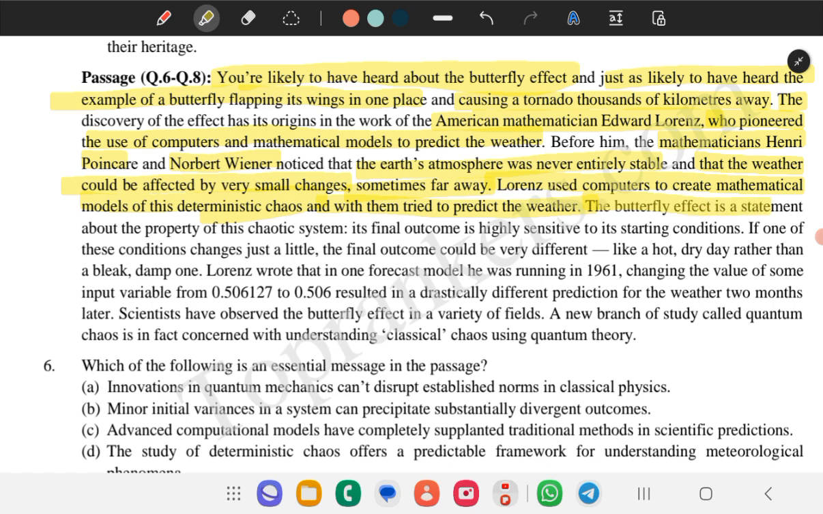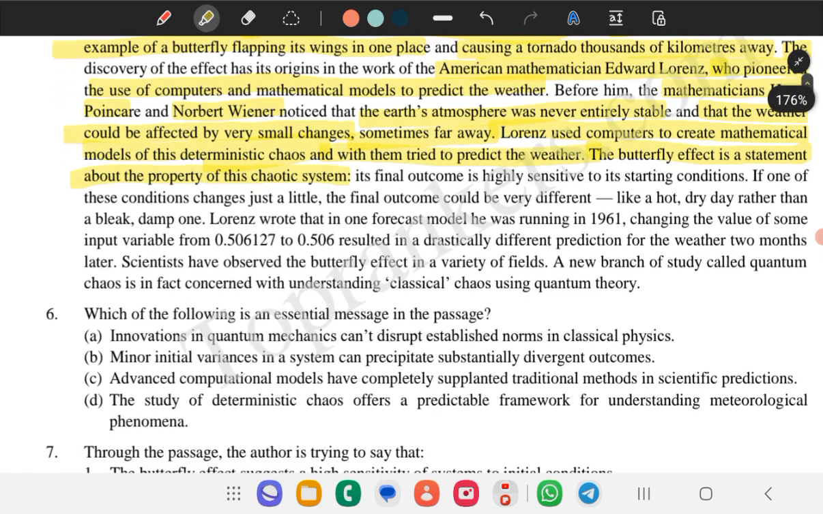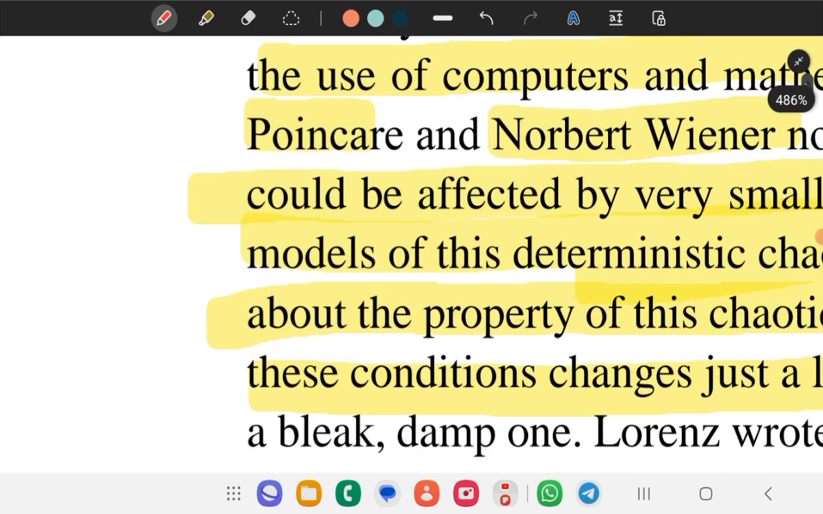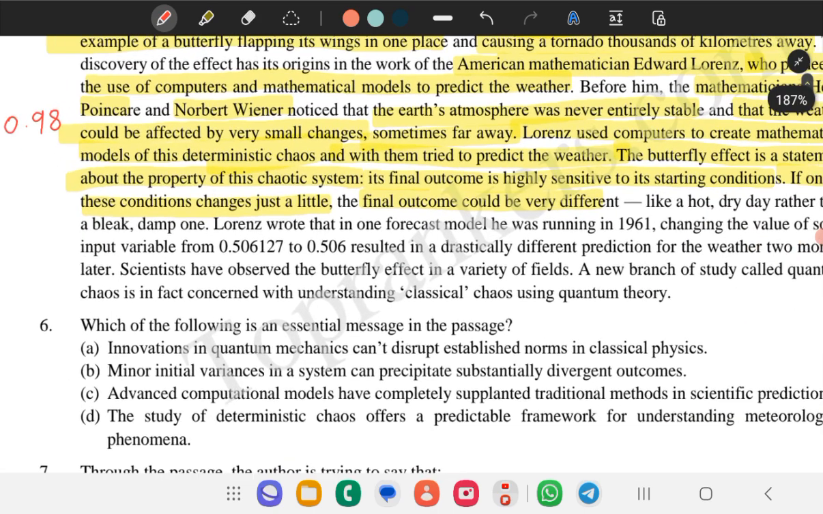The butterfly effect is a statement about the property of this chaotic system. So the butterfly effect is also the property of this chaotic system. Its final outcome is highly sensitive to its starting condition. If one of these conditions changes just a little, the final outcome could be different. Like if we are calculating any mathematical question, if we take even a round figure as 0.98, it could change the whole value of the question. That is what it is talking about.